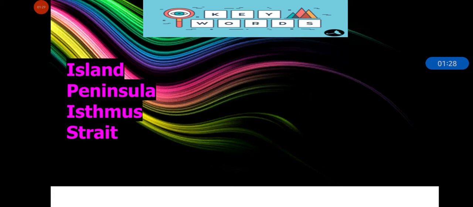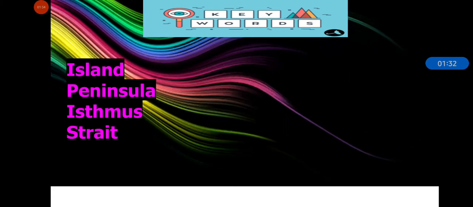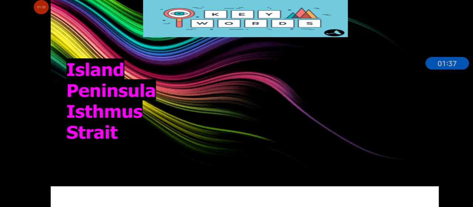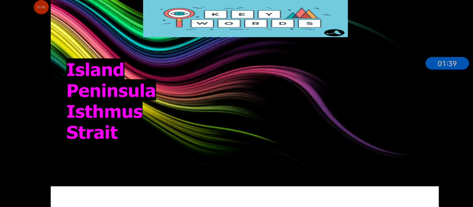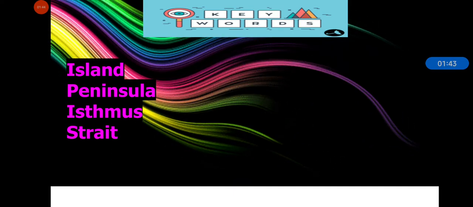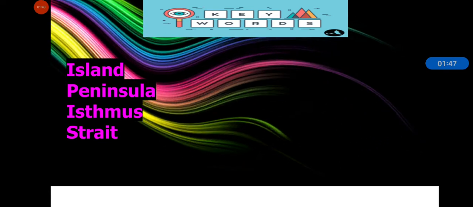These all are some part of land that are surrounded by water. So island is a land that is surrounded by water on all sides. A place that is surrounded by water on all sides.